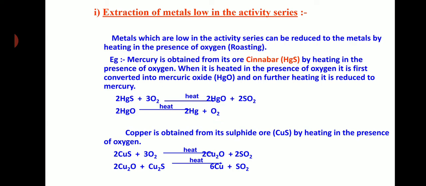Usually gold, silver, platinum are present in a free form, right? But some metals such as copper and mercury are present in a sulfide form. And how do we extract the metal from these ores? Through the roasting process. Remember that.